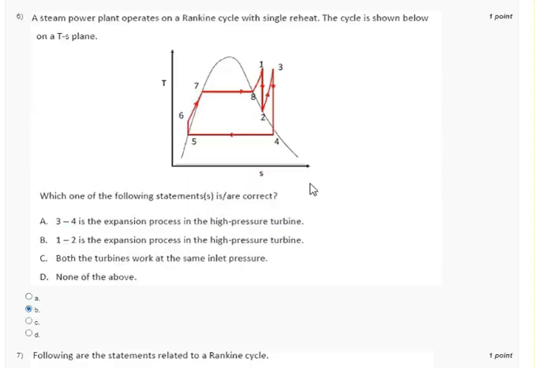Next question. A steam power plant operates on a Rankine cycle with a single reheat. The cycle is shown below on TS plane. Which of the following statements is correct? 1-2 is the expansion in the high pressure turbine, then 2 to 3 reheating, then 3 to 4 the expansion in the low pressure turbine. So in B, 1-2 is the expansion process in the high pressure turbine. So option B is correct.